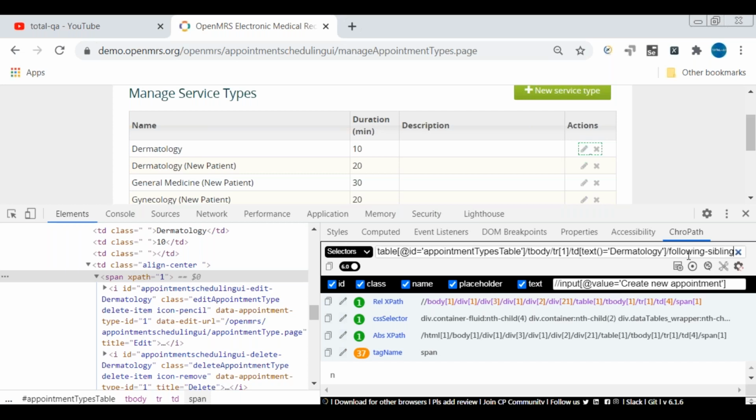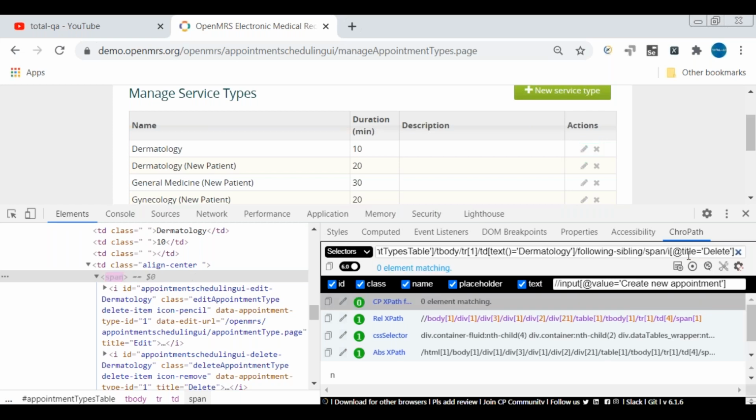Once we say following sibling here, we have to identify span/I. Then the title, if you look into the title here, @title equal to delete. Now you're getting following sibling of TD. Then we are getting one matching element, and it is highlighted, the cross symbol here. So let me take this XPath here.